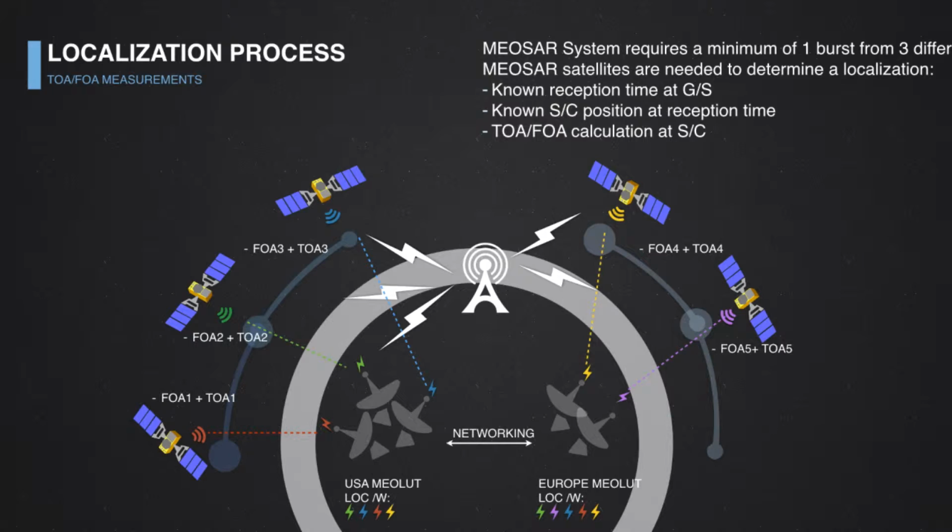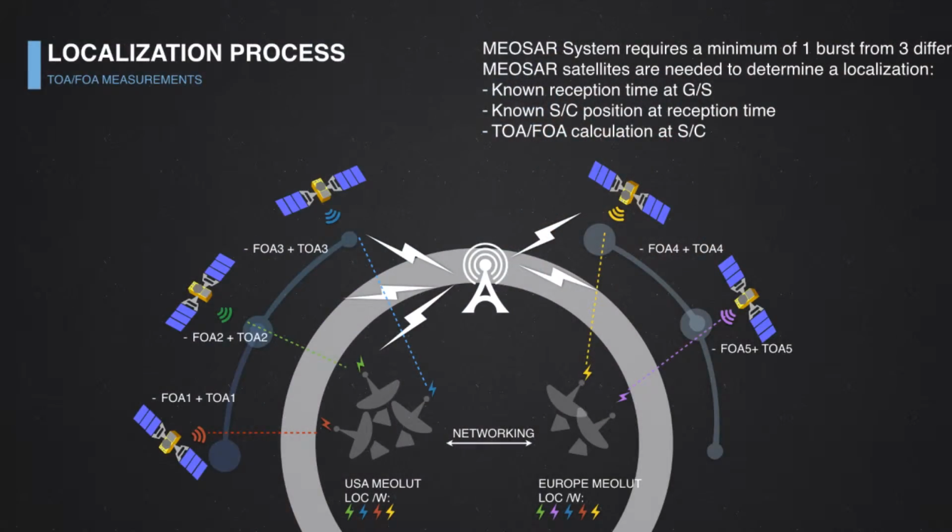Having those data from these 3 satellites on the ground, would be able to compute localization in terms of latitude, longitude, altitude, and frequency and time of when the beacon has been activated. So the network feature, imagine that there's a USA MEOLUT placed in, I don't know, Hawaii, for example, and there's a European ground station in, let's say, Sofia, and a beacon that's in between. So the MEOLUT in Hawaii